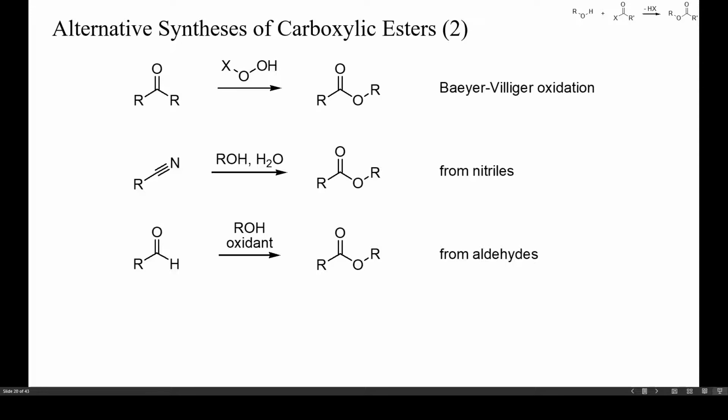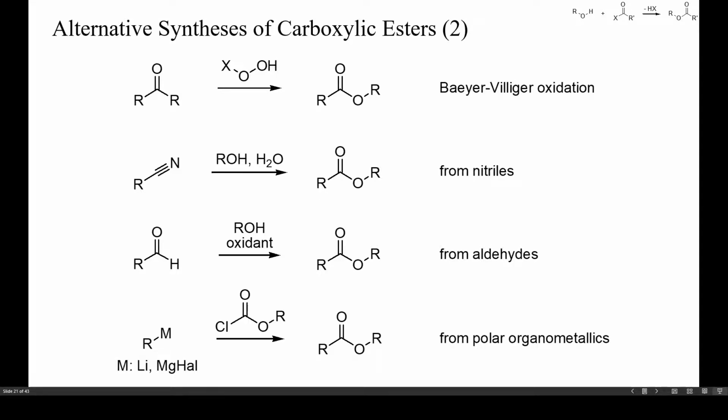Thus, aldehydes in the presence of an oxidant are a further type of reagent that can be used to acylate alcohols. Some examples of this reaction are discussed in part 5 of this playlist. Finally, one further alternative ester synthesis is the reaction of polar organometallics such as organolithium or Grignard reagents with chloroformates